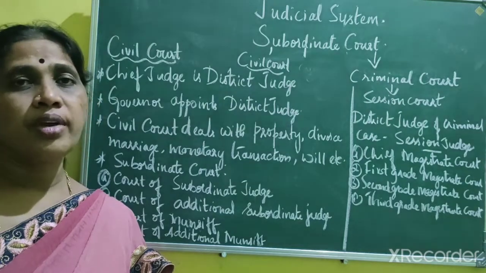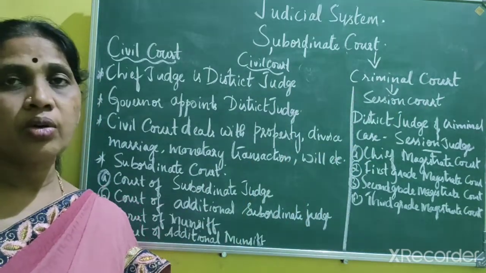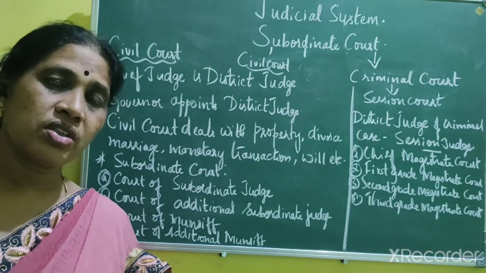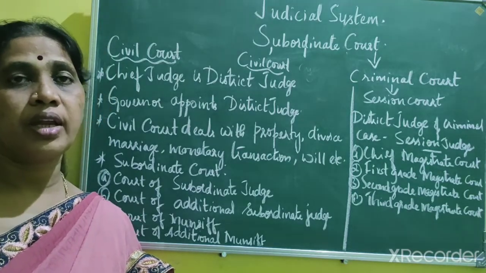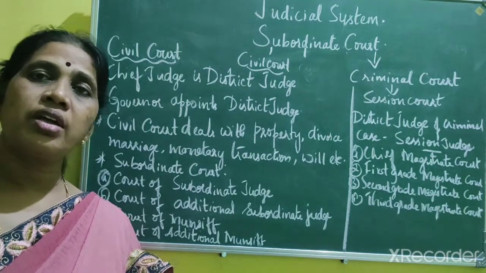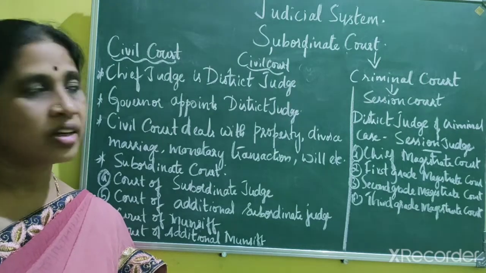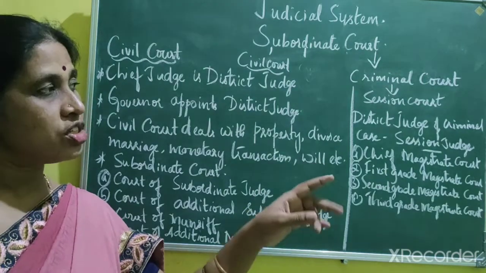So now we will know about the criminal court. Criminal courts actually came into existence on 1st April 1975. This criminal court also functions under the High Court, and the highest criminal court at the district level is known as a session court.